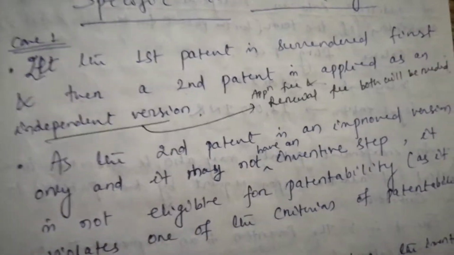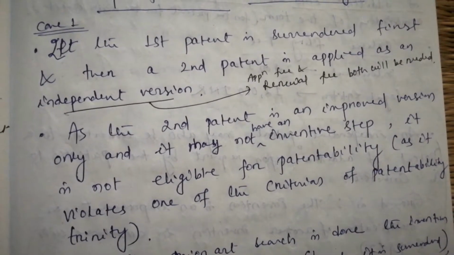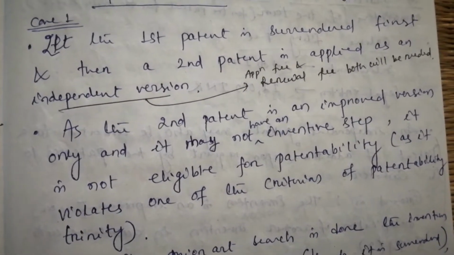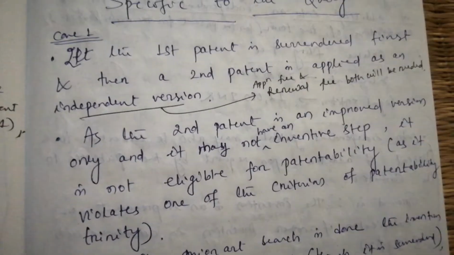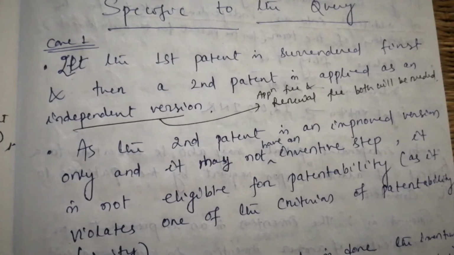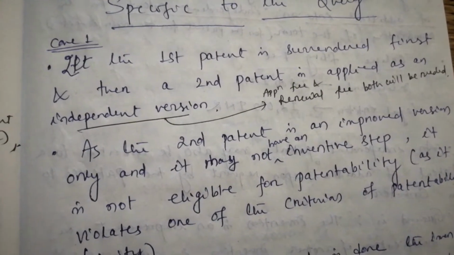Situation number 1 or case number 1 I have mentioned. Let the first patent be surrendered first and then a second patent is applied as an independent patent application. Here what will happen? Both application fee and renewal fee will be needed because it is not applied as a patent of addition.